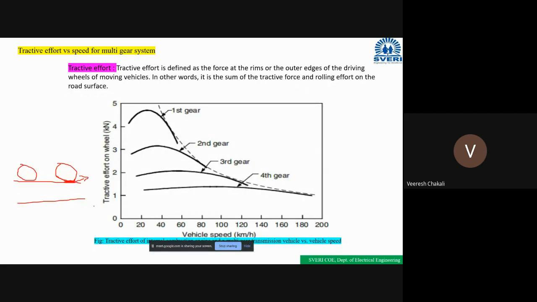This is the adhesion, meaning the attraction, the sticking between the tire and the road. Clear? This tractive effort depends upon the vehicle speed. It will vary if the speed varies. If the speed of the vehicle is increased, the tractive effort decreases; if the speed decreases, the tractive effort increases. This is inversely proportional. Did you get the point? Do you understand?